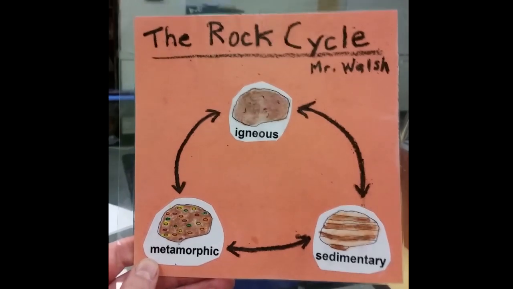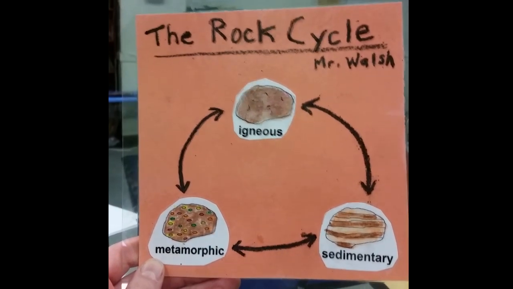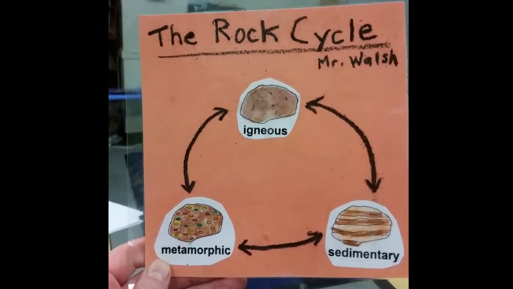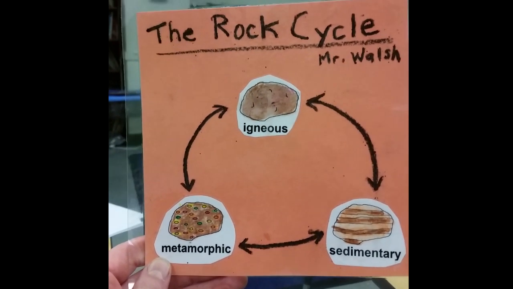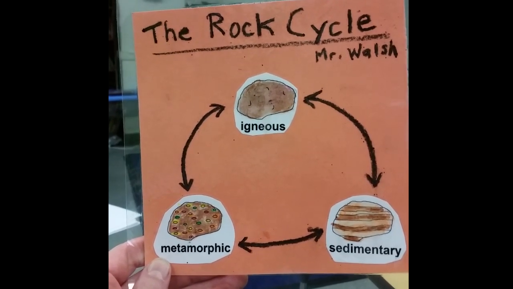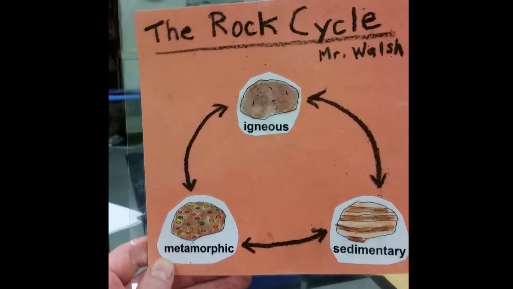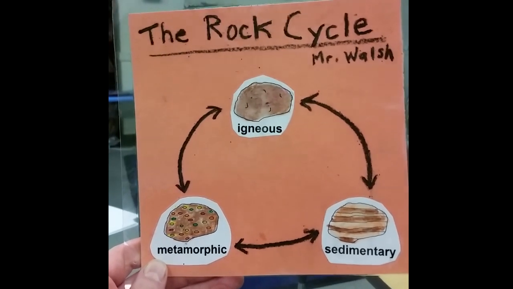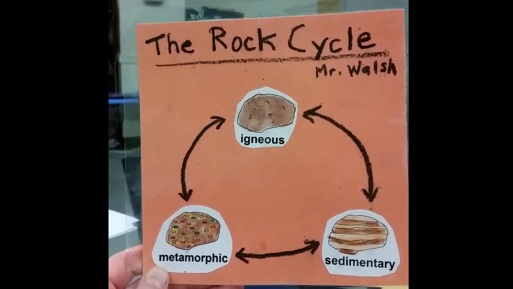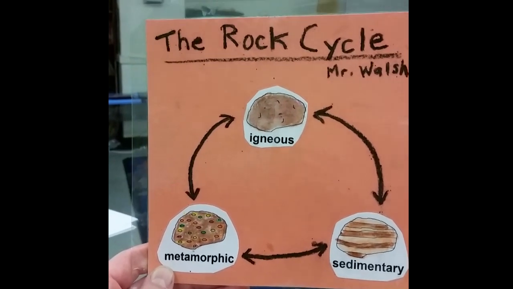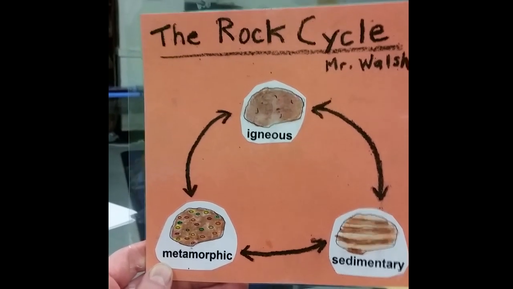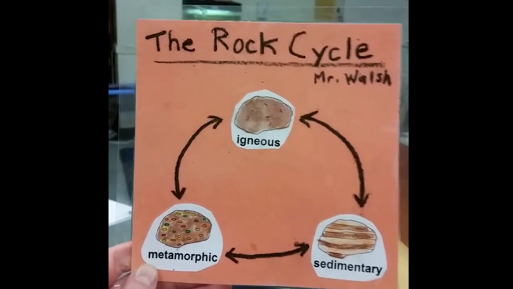The rock cycle. Rocks are constantly changing over the course of millions of years. A metamorphic rock is formed by heat and pressure. Igneous rock is when it completely melts into magma or lava and then cools off. That's igneous. Sedimentary rock is when little broken bits of rock are piled up over millions of years and they get squished together forming layers. Sedimentary rock. That's the rock cycle.